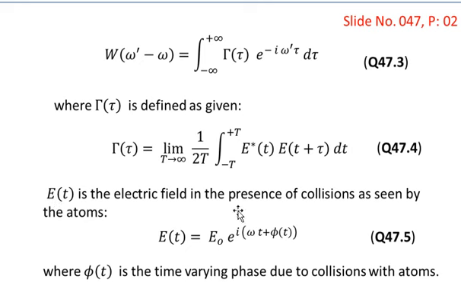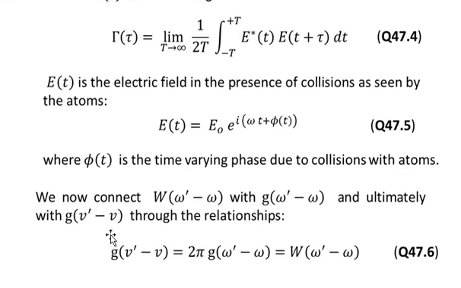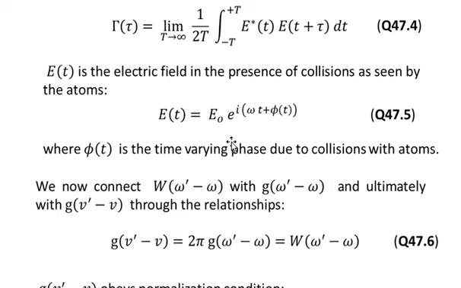Here E of t is the electric field in the presence of collision as seen by the atom. We can represent E of t as E naught into e to the power i, within the parentheses omega t plus phi of t. Omega is the frequency of the incident beam, and phi of t is the time varying phase due to collisions with atoms.